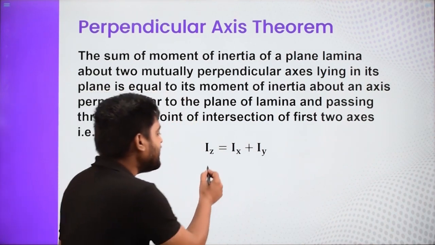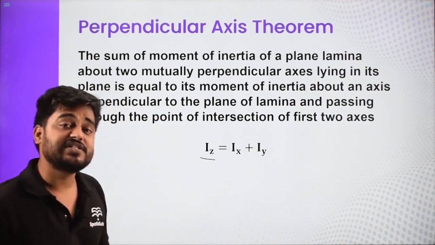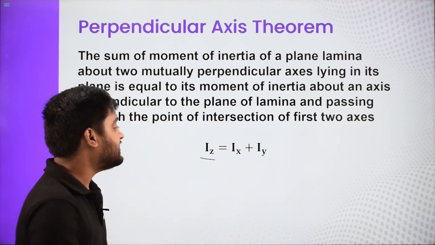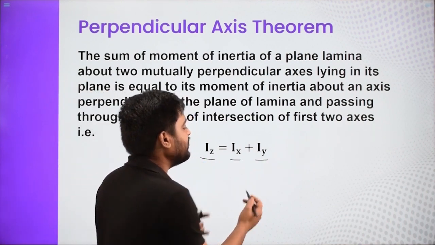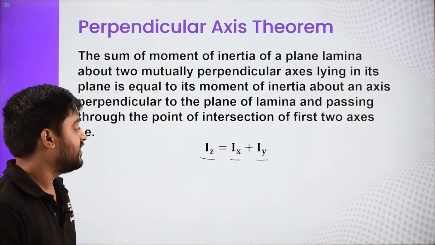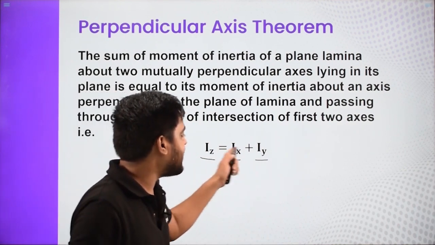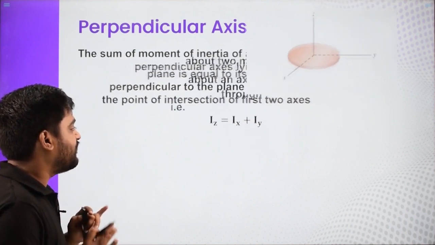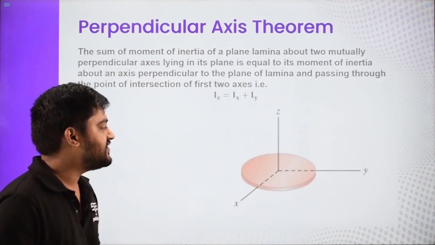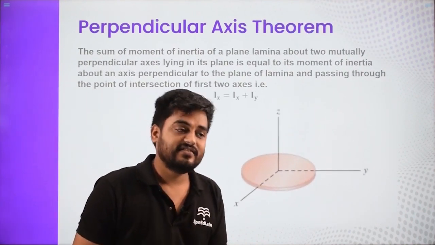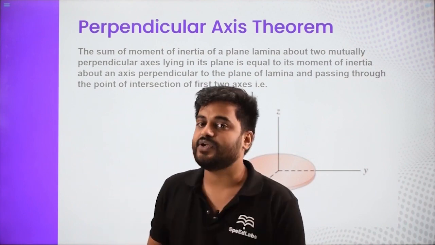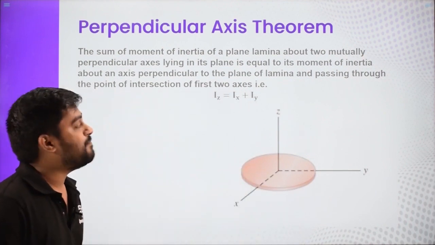So basically, moment of inertia about this axis, which is perpendicular to the plane, is equal to the moment of inertia about these two axes added together. So we need to understand what Ix, Iy and Iz are. Again, let us understand this within an object. First thing, this theorem is true only for planar objects.